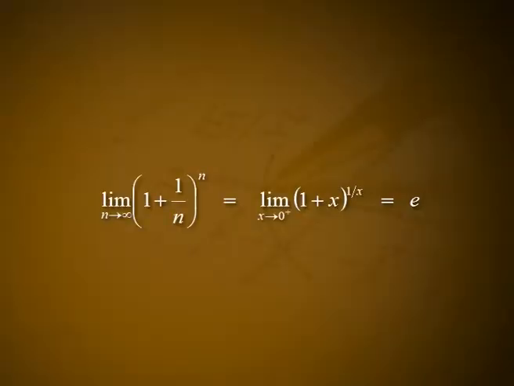Remark. Limit of 1 plus 1 by n the whole raised to n as n tends to infinity is equal to limit as x tends to 0 plus 1 plus x the whole raised to 1 by x is equal to e. This gives a way to define e independently of the definition of the natural logarithm.